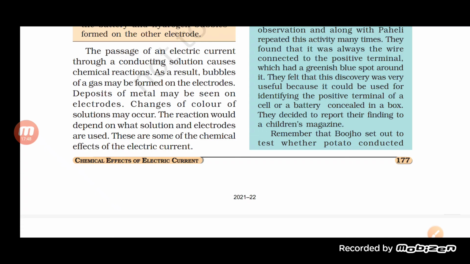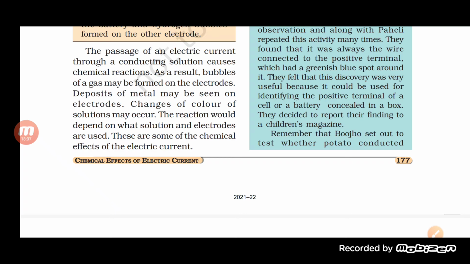Deposits of metal may be seen on the electrode. Changes of color of the solution may occur. The reaction would depend on what solution and electrode are used. These are some of the chemical effects of electric current.